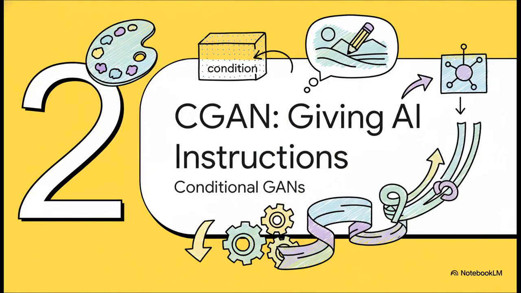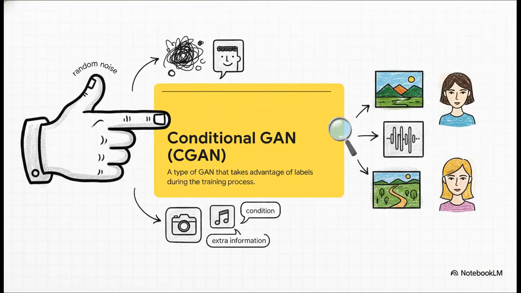Well, the first big breakthrough that really cracked this problem was the Conditional GAN, or CGAN for short. And honestly, the name kind of gives it away. It's a GAN that works based on a certain condition that we get to provide. This is our way of finally handing the artist a set of instructions. The idea behind the CGAN is actually pretty simple, which is what makes it so brilliant. We're not throwing out the old architecture. We're just giving it a little hint. Along with all that random noise it normally gets, we feed it an extra piece of info, a condition. And that condition is the command we've been looking for to steer the generator's output.